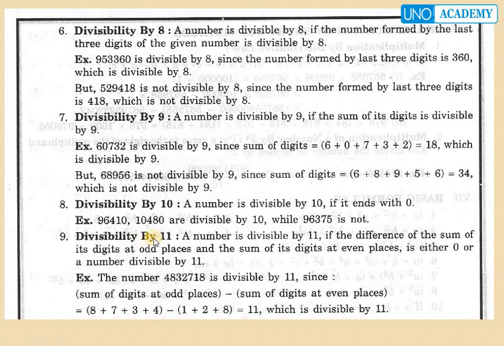Next, divisibility by 11. A number is divisible by 11 if the difference of the sum of its digits at odd places and the sum of its digits at even places is either 0 or a number divisible by 11. For example, 4,83,27,18 is divisible by 11 since the sum of digits at odd places minus the sum of digits at even places, let's calculate: 8 plus 7 plus 3 plus 4 minus 1 plus 2 plus 8 equals 11, which is divisible by 11. Hence the number is divisible by 11.